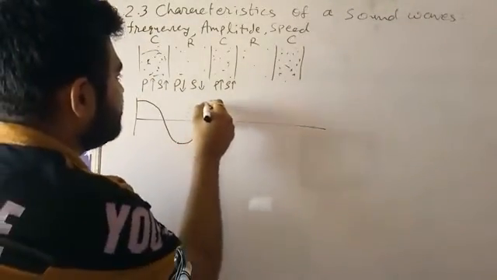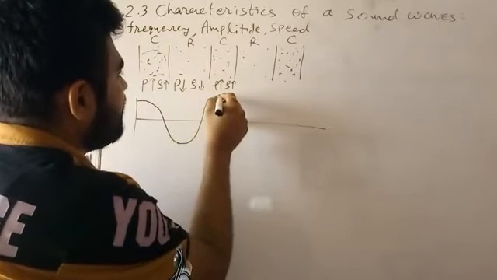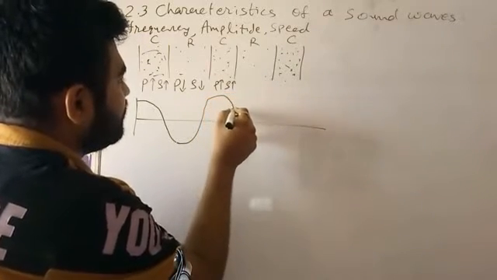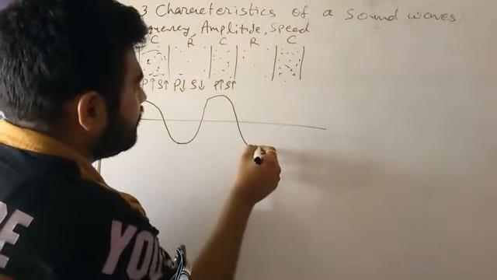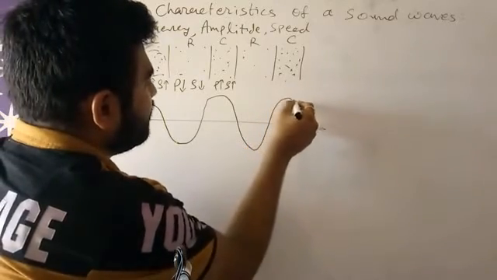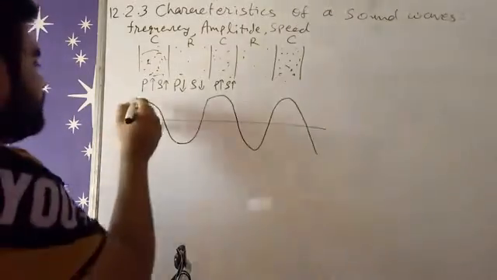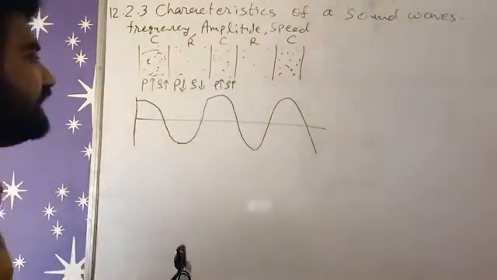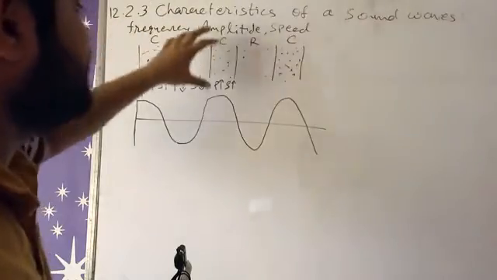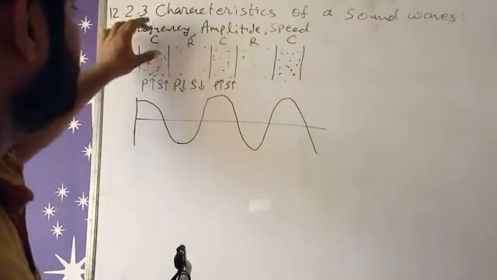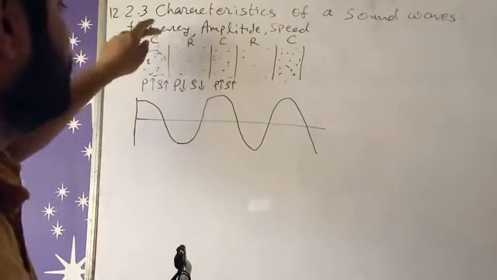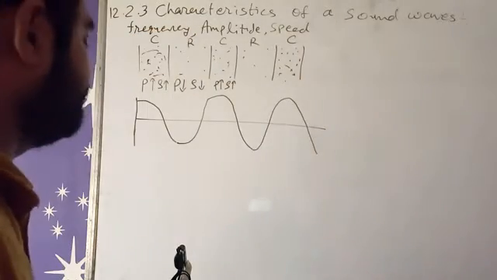Again compressions here will become higher, then again at rarefaction it will be lower. So this is how we can draw the graph of compressions and rarefactions. We know that amplitude will be higher at C points, but lower at R points.